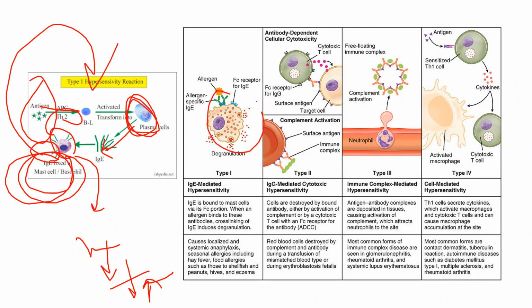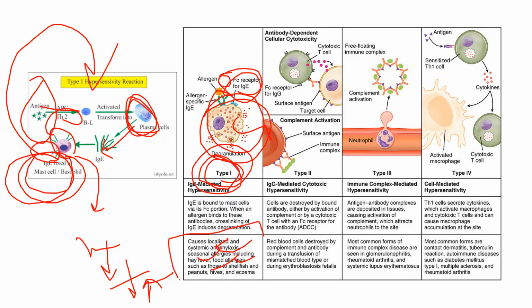Here we can see how it acts. The allergen binds to the allergen-specific IgE, which is attached to the Fc receptor for IgE, and there is massive degranulation, which causes the allergy. Mostly type 1 hypersensitivity causes anaphylaxis, systemic anaphylaxis. Also there is seasonal allergy, like hay fever if there is pollen, and some people have food allergies, like shellfish or peanut allergy. All these come under type 1 hypersensitivity, which is caused by IgE.